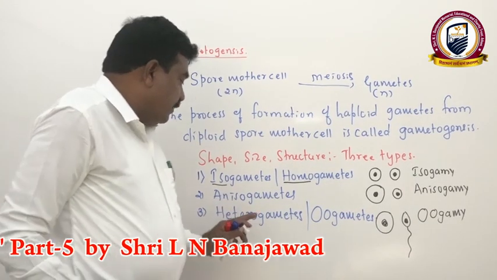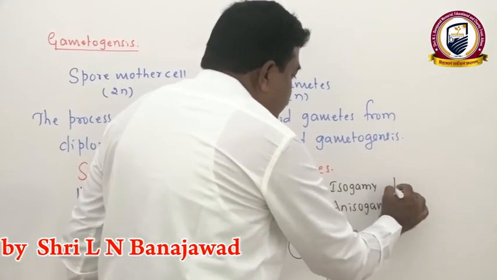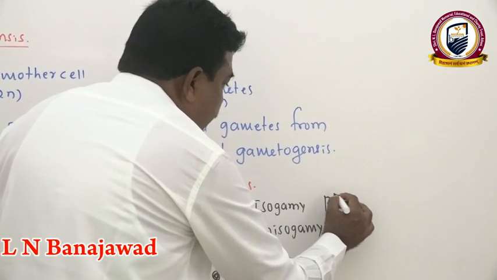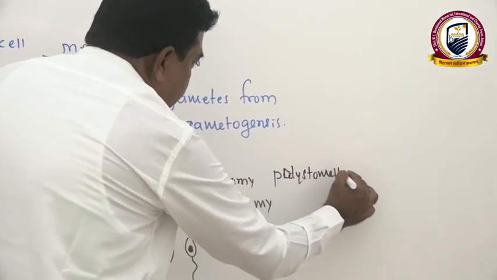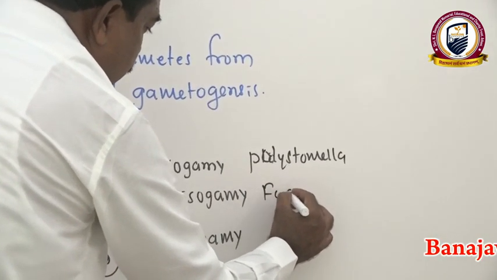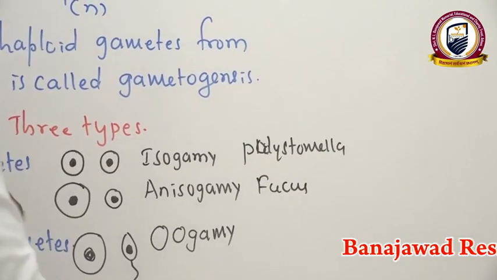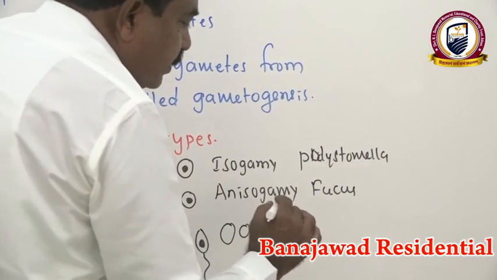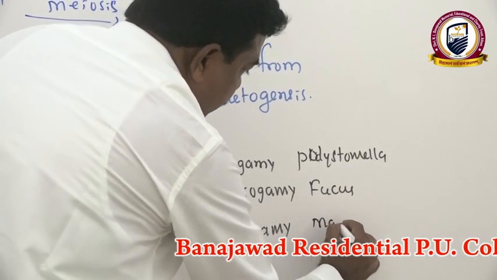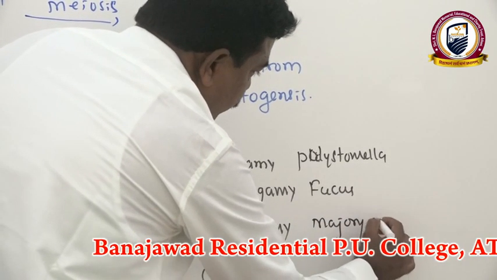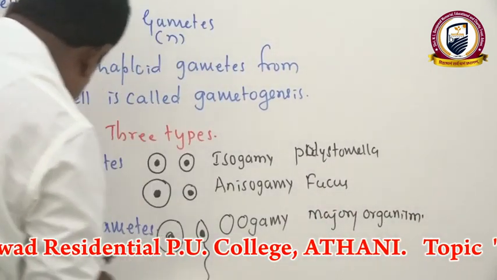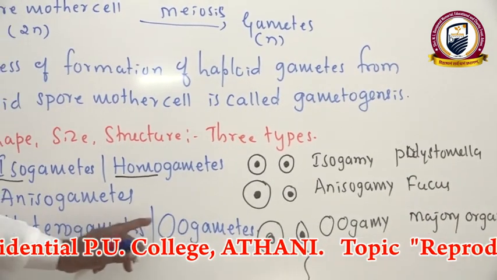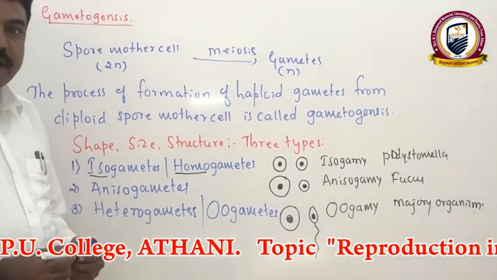Mainly, isogametes we see in Polystomella, which is a protozoan. Then the alga Fucus shows anisogametes. But 99% of animals and plants, that is the majority of organisms, show heterogametes or oogametes in nature.